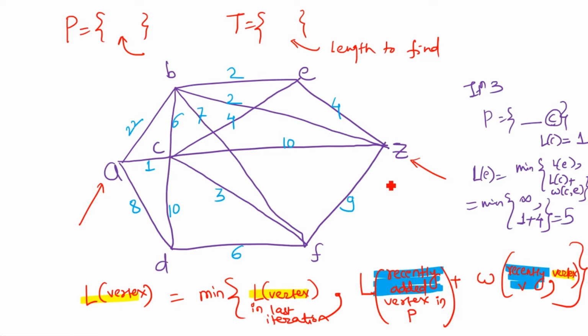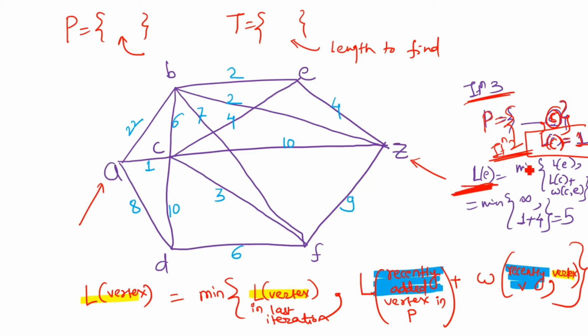Now for example, I am at iteration 3, and in my path I have added some vertices, and the last vertex added in iteration 2 was C. The length of C in that iteration was 1. This is what I had in iteration 2. So in iteration 3 I need to find the length of each and every remaining vertex which is not added in the path. Suppose I need to find the length of E.